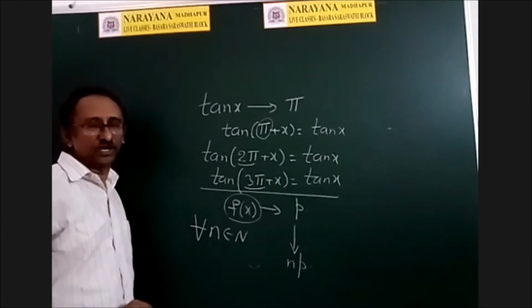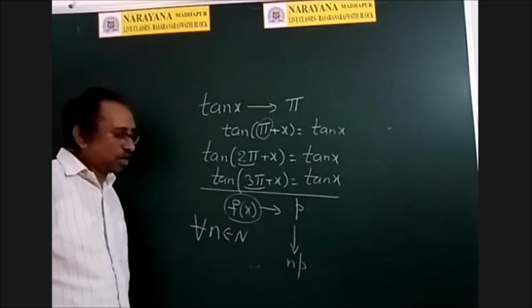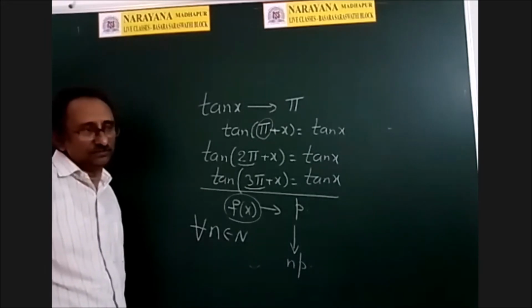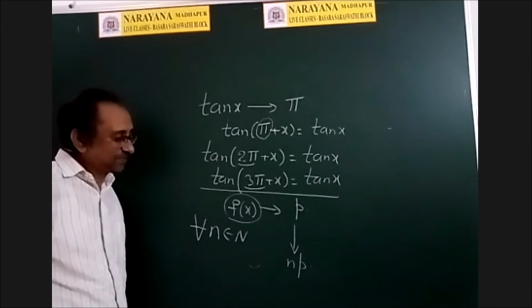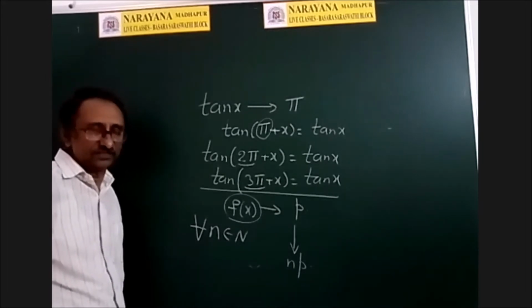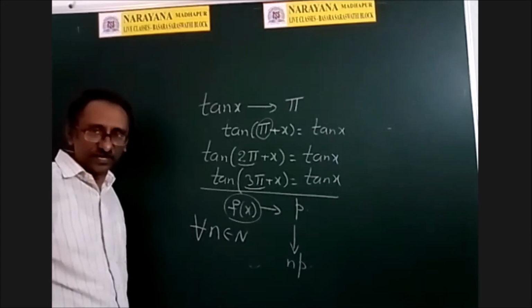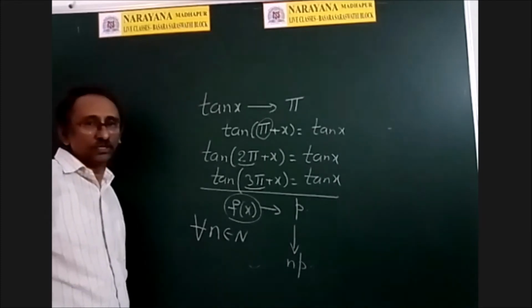That must be a natural number. See once again, if p is a period of the function f of x, then np is also a period of that function f of x for all n belongs to capital N.